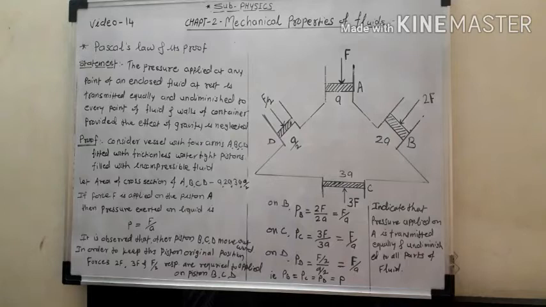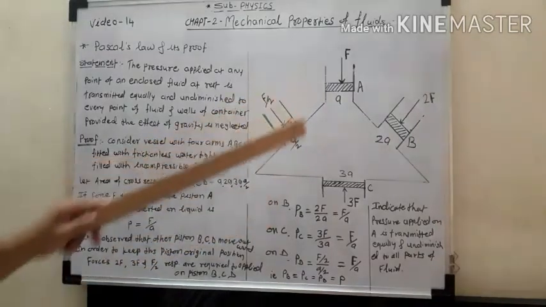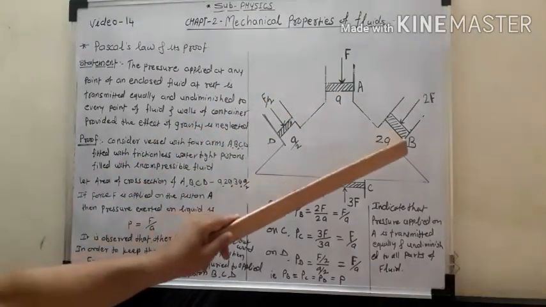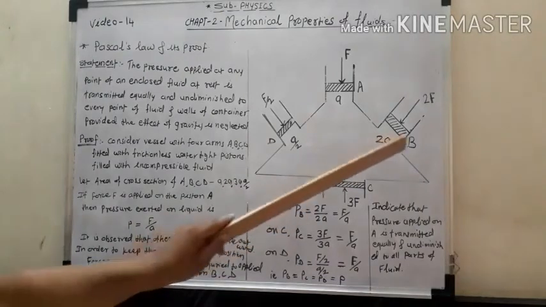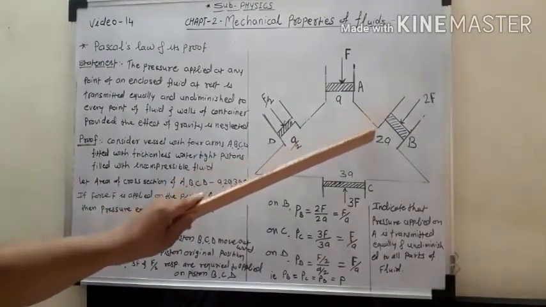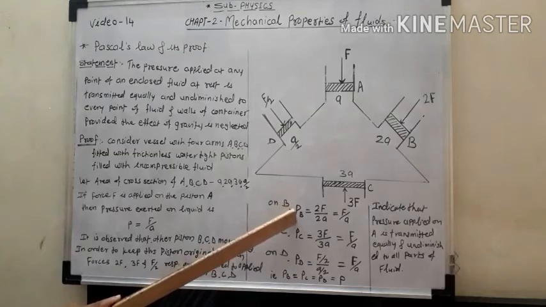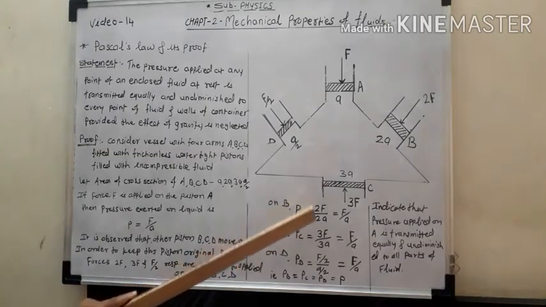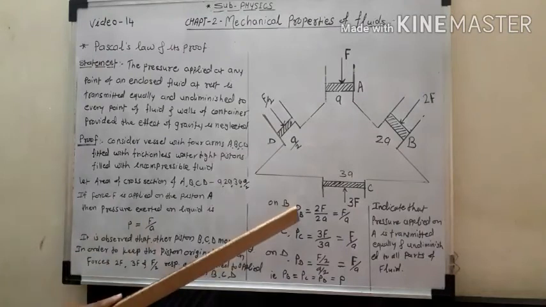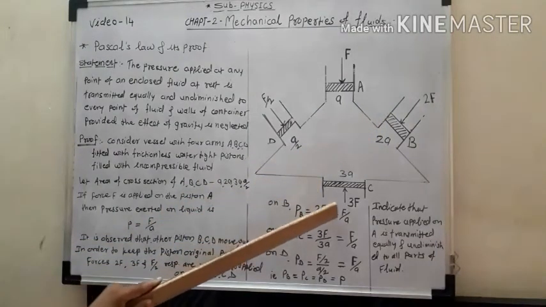Therefore, we have to consider the pressure applied on these pistons, which can be found using the formula: pressure is equal to force upon area. First, for piston A, P is equal to F by A. Then on piston B, the pressure is force upon area, that is twice F upon twice A. PB, the pressure exerted by piston B, is twice F upon twice A. The 2 gets cancelled and the remaining term is F by A, the same as P.